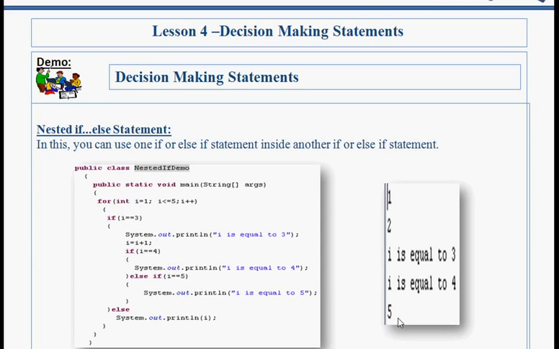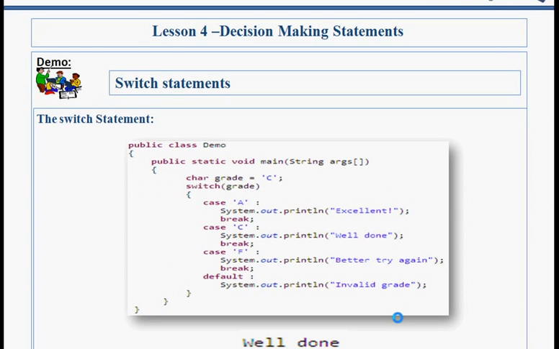Switch statement. A switch statement allows a variable to be tested for equality against a list of values. Each value is called a case, and the variable being switched is checked for each case. Here I have taken one character, that is C, and I'm going to match it with each case. This one is my switch statement.